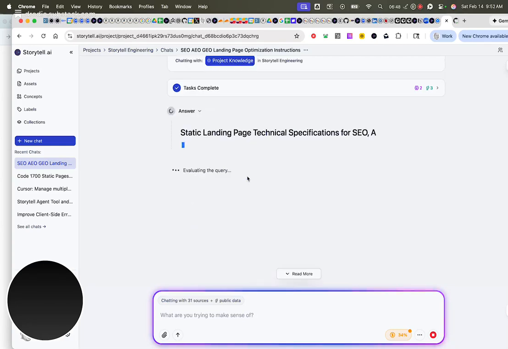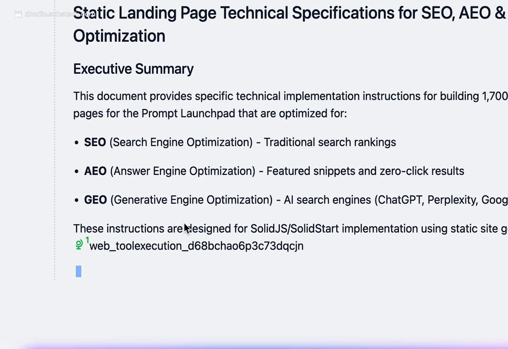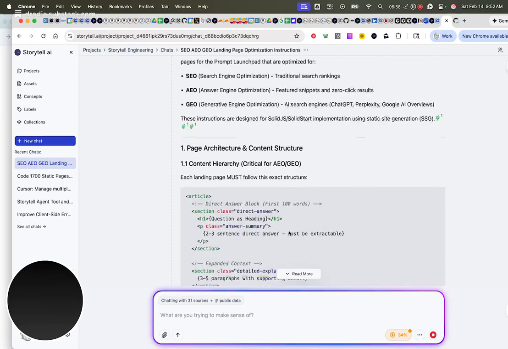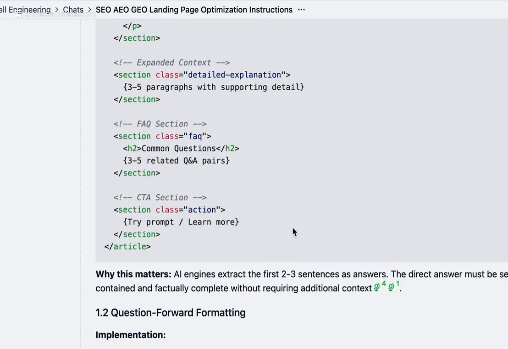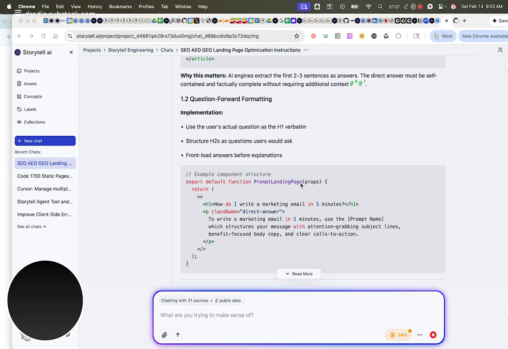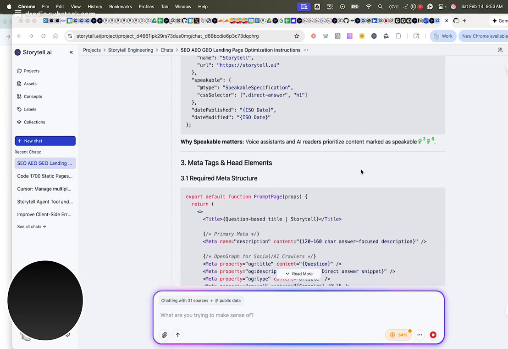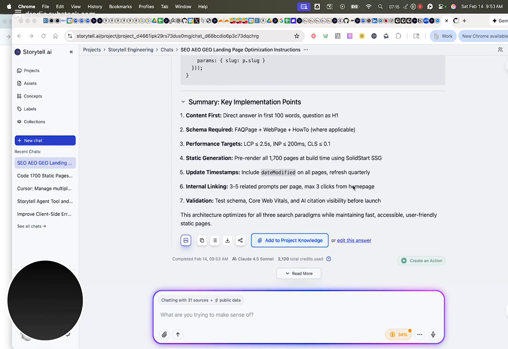What's great is because I'm doing this in my project, which already has a lot about the way that Storytell is built, we can see that Storytell is defining instructions specifically for the tech stack that we have, which is so phenomenal. And now I'm getting some answers back about the approach that I need to take, with a lot of detail on how it needs to look. Telling me what the schema needs to look like, summary implementation points.